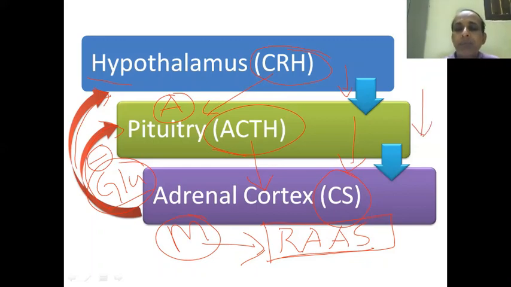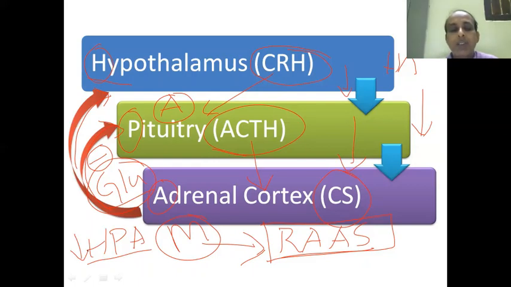There will be suppression of the hypothalamus, pituitary and adrenal axis, in short called the HPA axis. So there is suppression of the HPA axis on external administration of glucocorticoids.